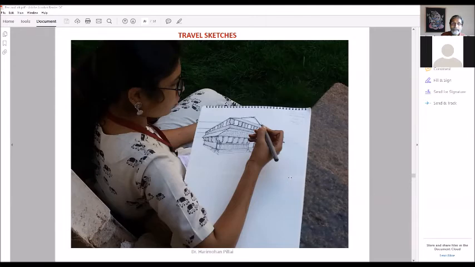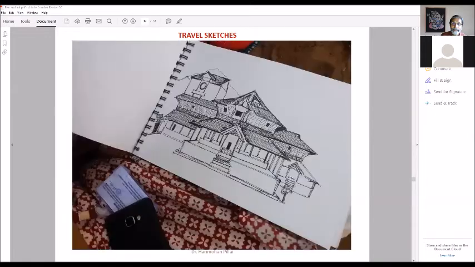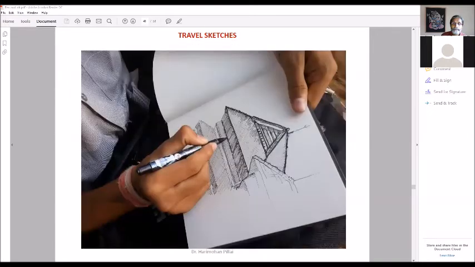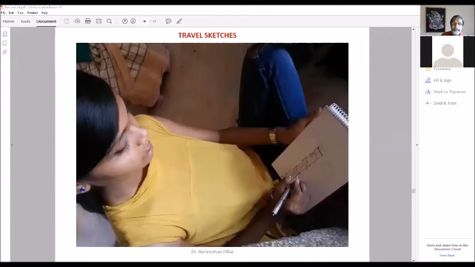So this is the students' work, another student's work. This is all inside the Padmanabhapuram Palace. And it takes time to do pen and ink sketches because you have to do it in detail. So you have to spend time in one spot and do the detailing, and you get up only when you are satisfied.